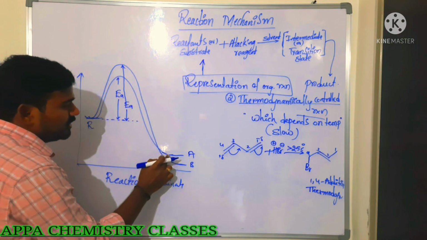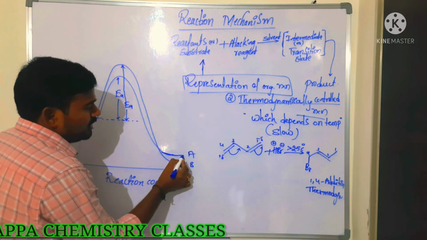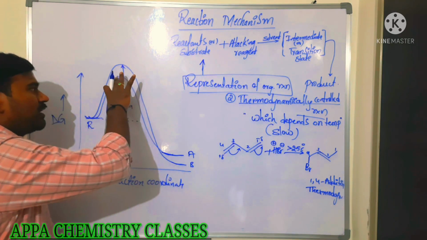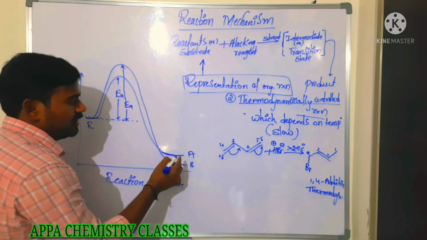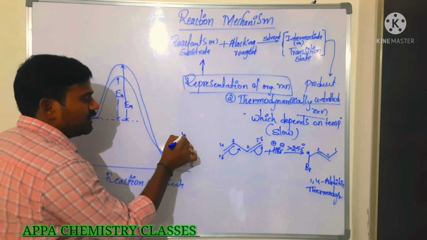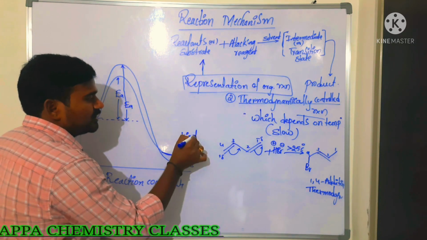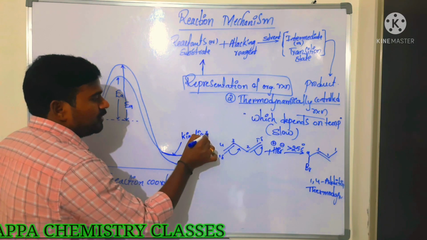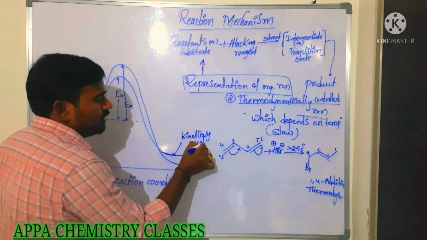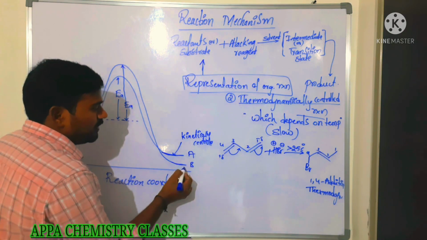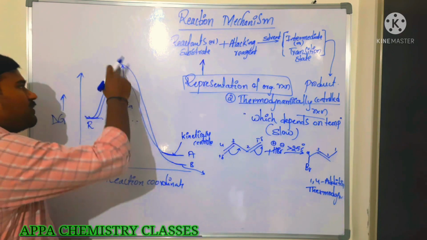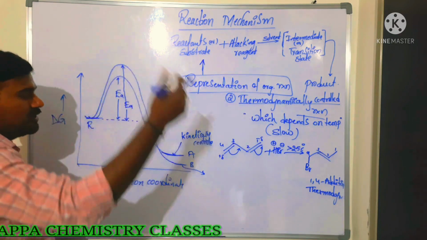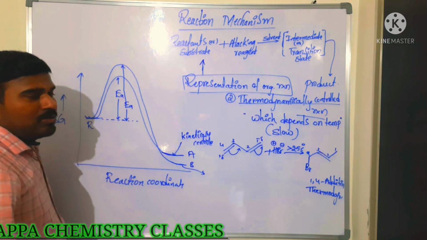Which reaction is it? A reaction. The A reaction is very fast, which depends on the stability of the intermediate. So it is a kinetically controlled reaction, which is taking place fast. But whereas if you are taking this one, it has more activation energy and it is also forming the stable compound.